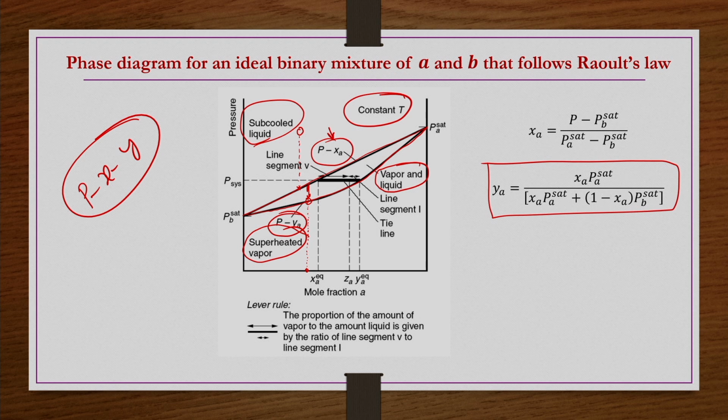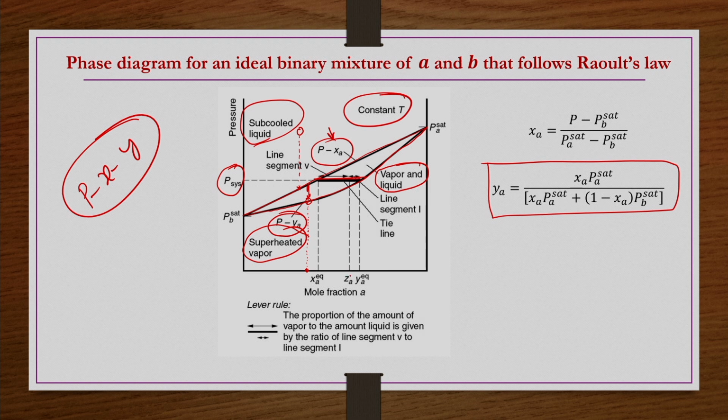Now, at a certain system pressure P system, if you draw a horizontal line, that is known as the tie line. Tie line in the sense it ties the composition of the vapor phase and the liquid phase which are at equilibrium. That is the reason it is known as the tie line.